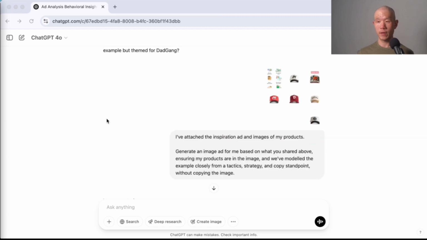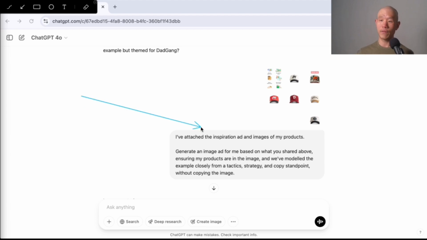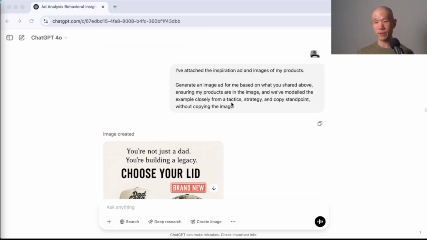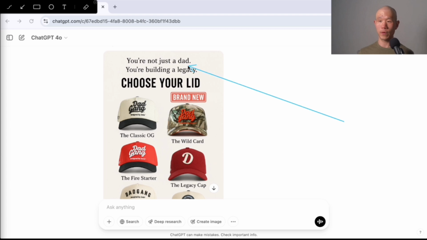So then I did the next prompt, which is actually getting it to generate an image for us. I've attached the inspiration ad and images of my products. Generate an image ad for me based on what you shared above, ensuring my products are in the image, and we've modeled the example closely from a tactics, strategy, and copy standpoint without copying the image. So same as the Create one. And then it came up with this one over here. You're not just a dad, you're building a legacy, choose your lid.